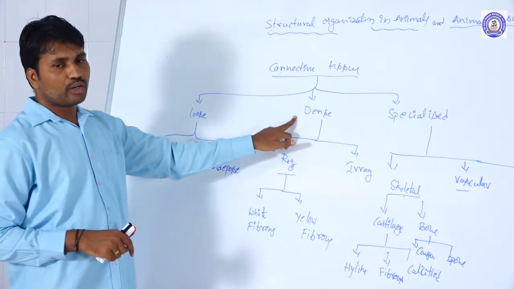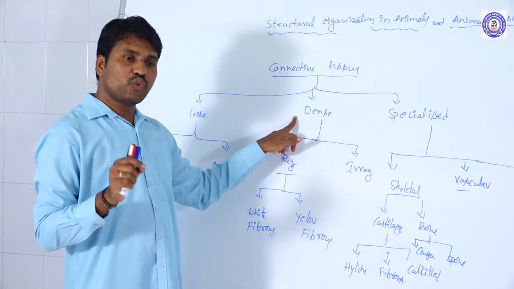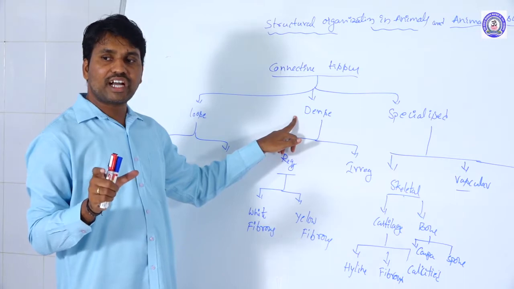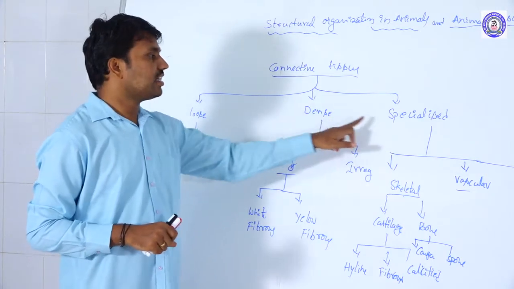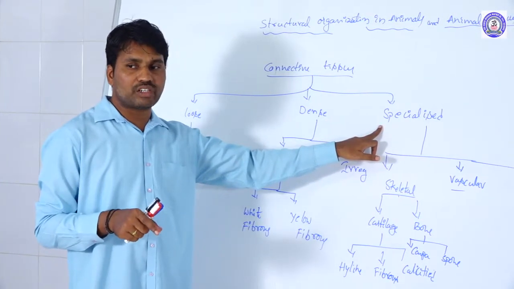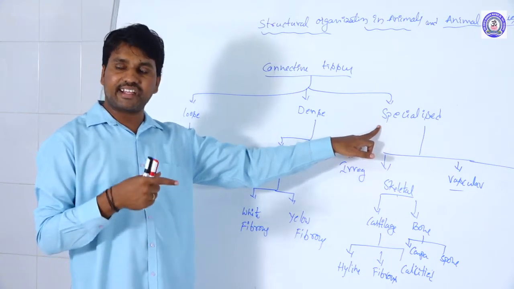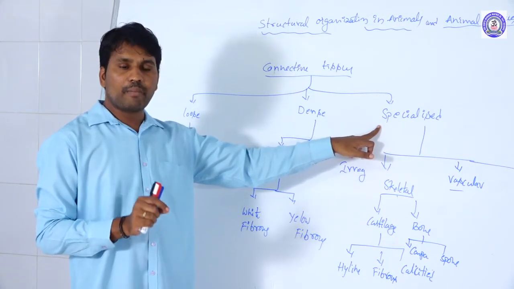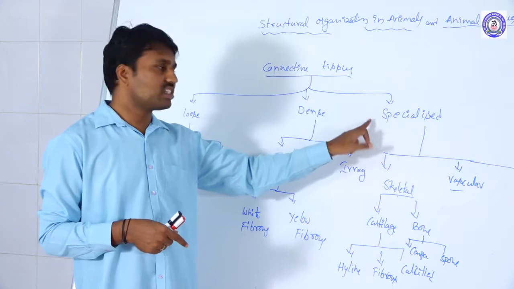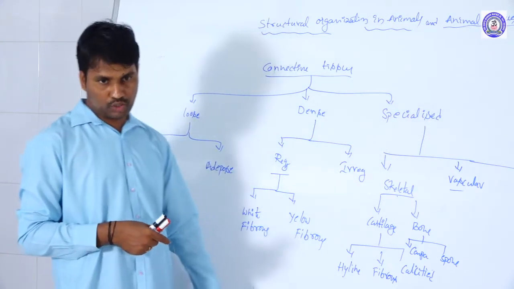In dense connective tissue, the fibers are arranged compactly. The specialized ones are modified forms, either dense or loose, but having some specification, and are called specialized connective tissues.